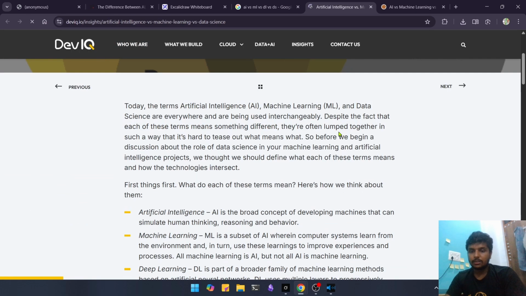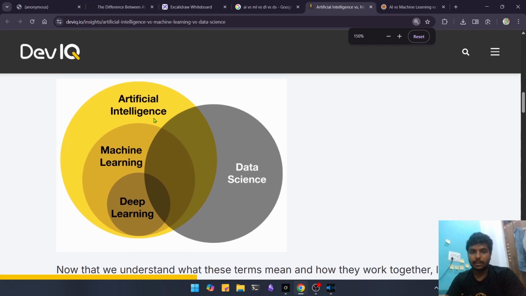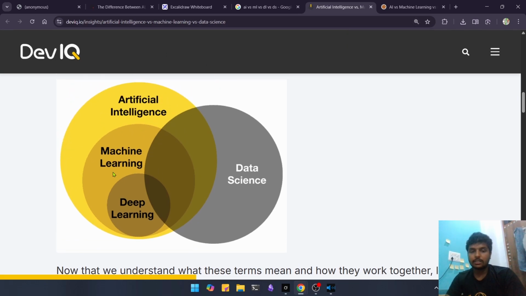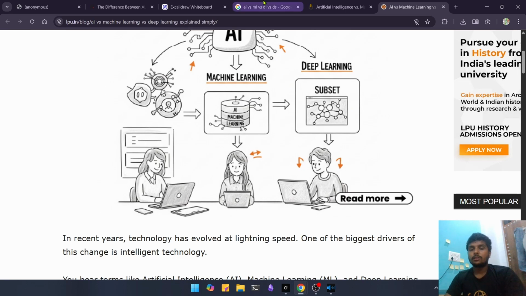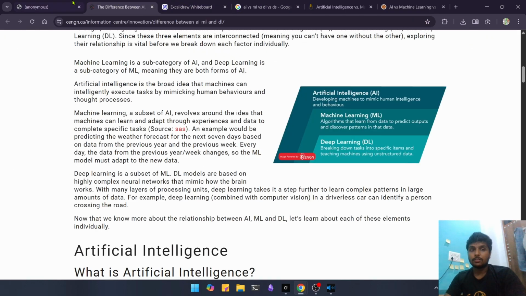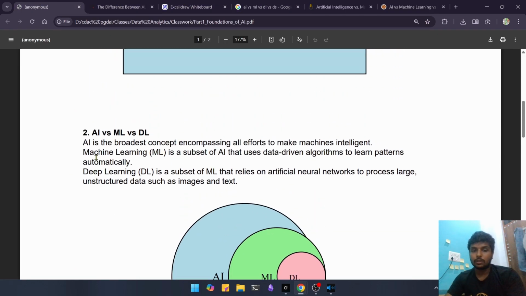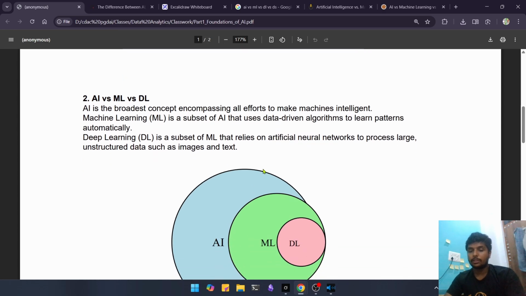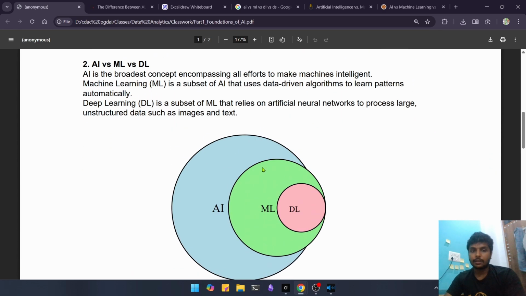So this is more of like that. This is artificial intelligence, this is machine learning, this is deep learning, and data science captures it all. It has some concept of artificial intelligence, we also need to know machine learning, and we also need to know some deep learning, I would say, to understand it better. So we also need to understand machine learning, AI, and deep learning if we want to go into the field of data science, right?